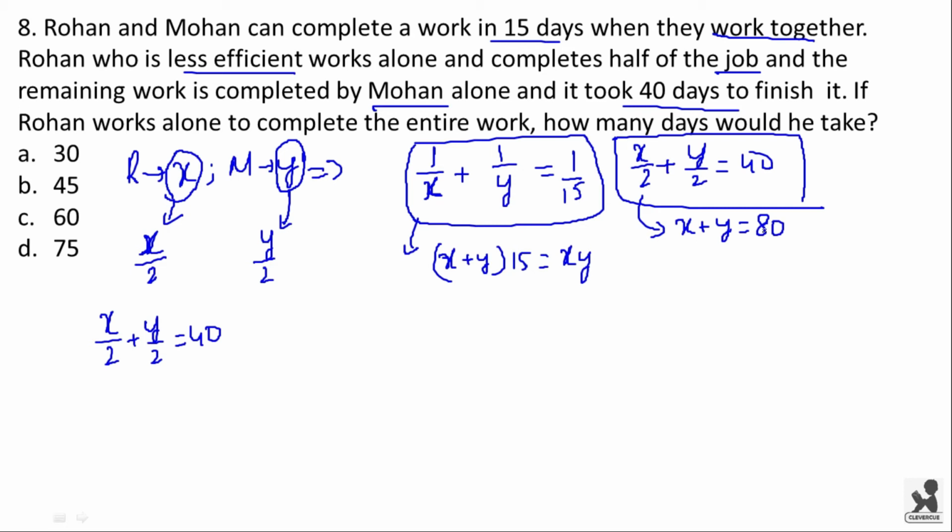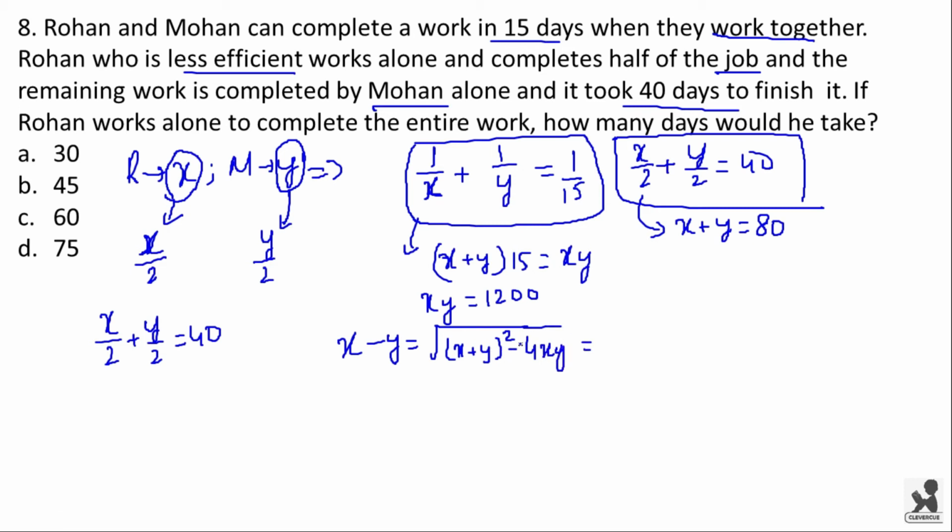So substitute the value of x plus y in this. We have the value of xy equal to 80 into 15, which is equal to 1200. Now let us calculate the value of x minus y, so that we can solve for the values of x and y. Now x minus y is equal to under root (x plus y) whole square minus 4xy.